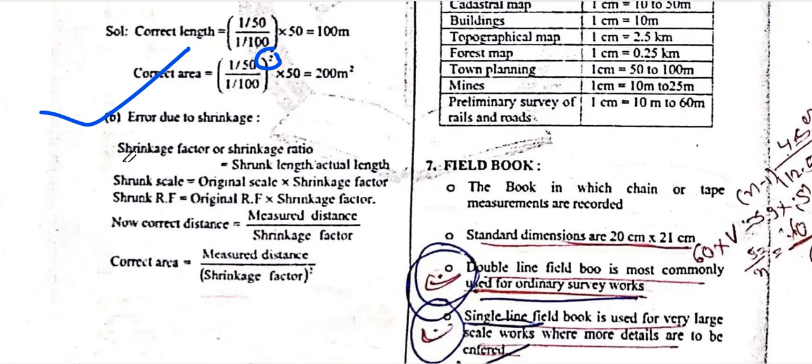Error due to shrinkage means the shrinkage factor or shrinkage ratio is equal to shrunk length divided by actual length. Corrected area is equal to measured distance divided by the shrunk factor. What is the shrinkage factor? Shrinkage factor is equal to shrunk length divided by actual length.